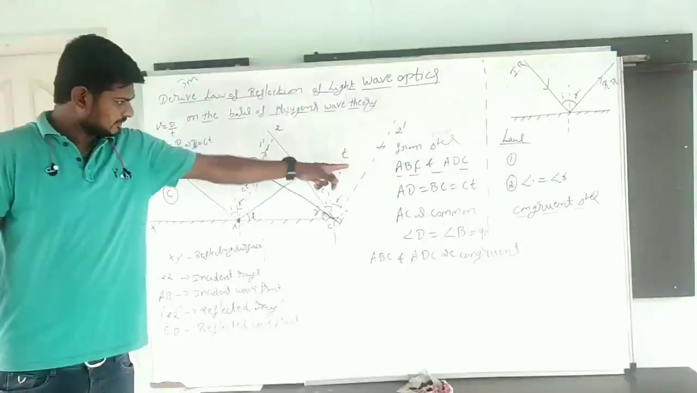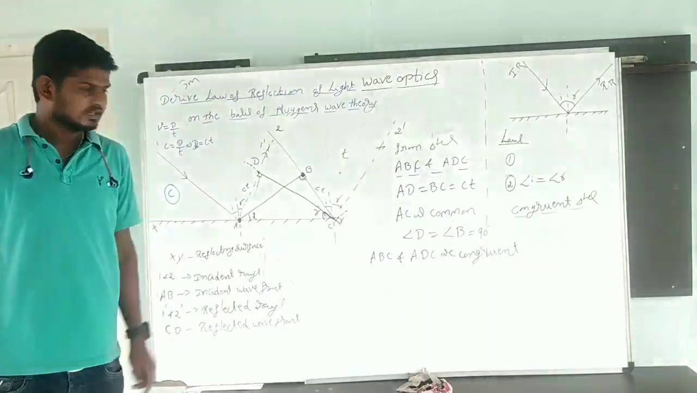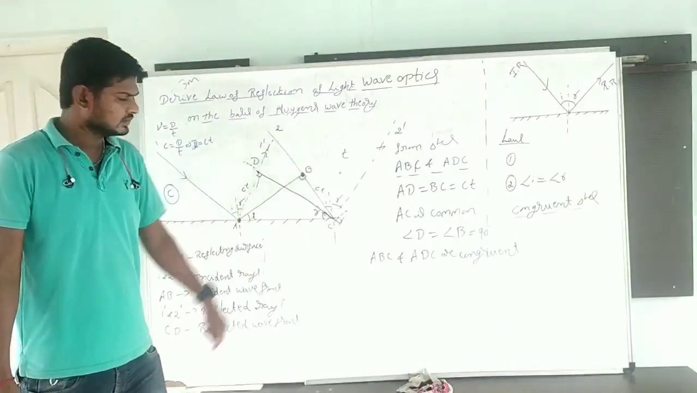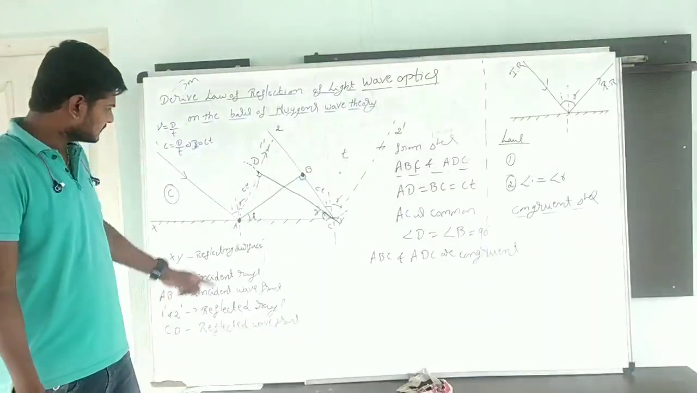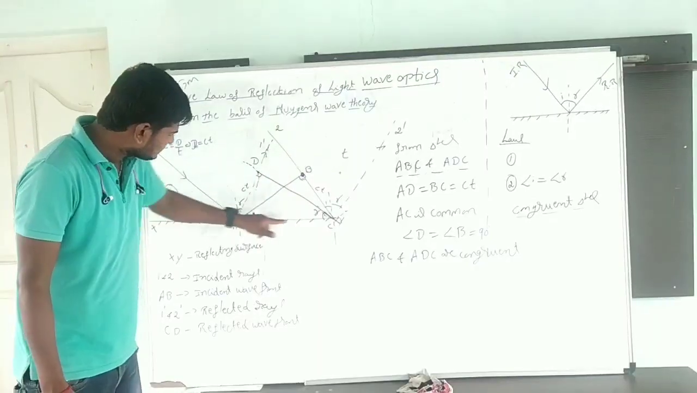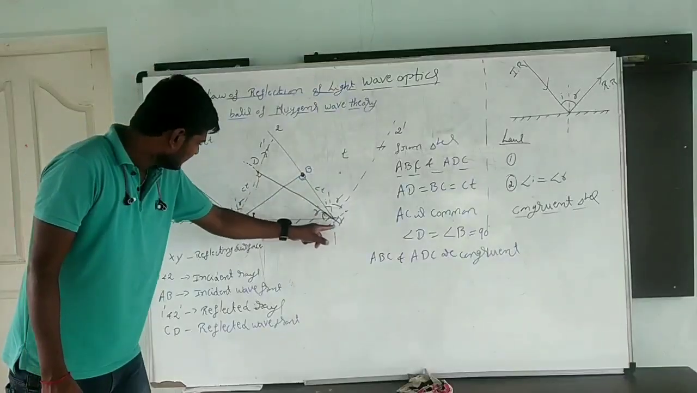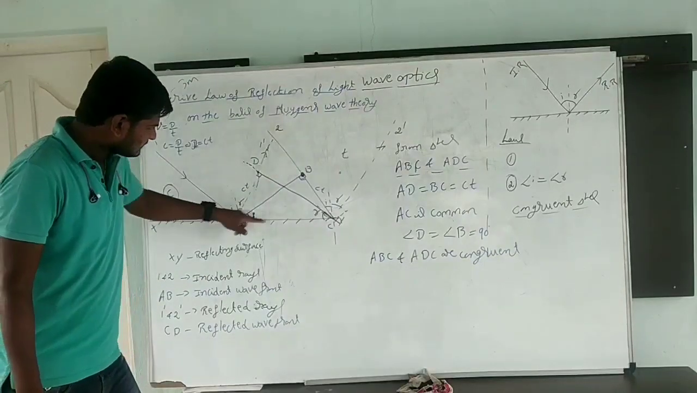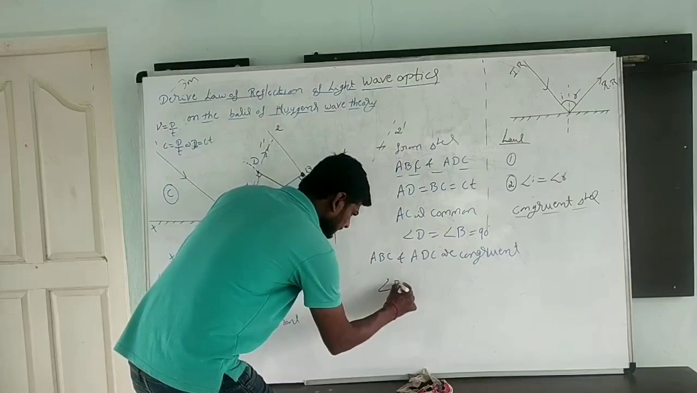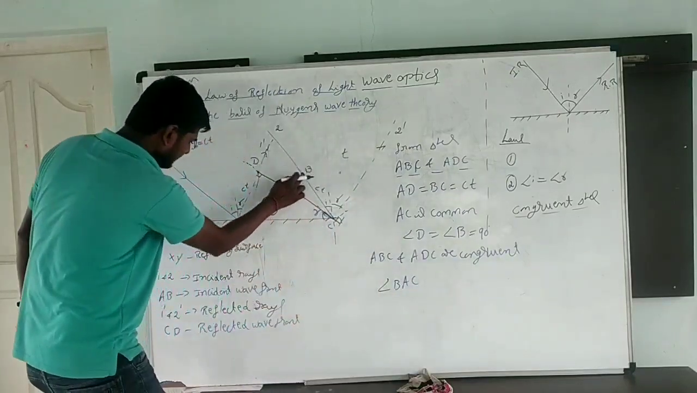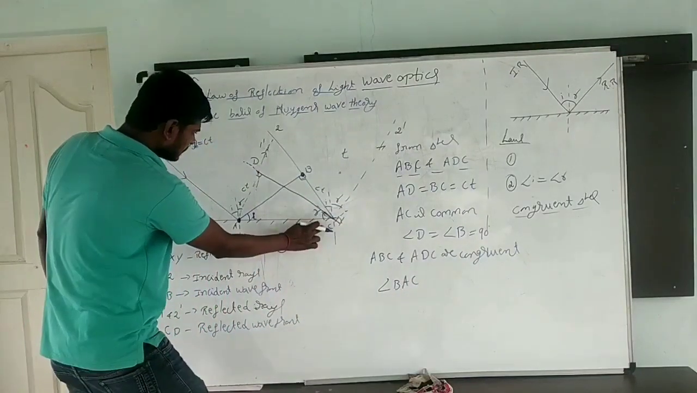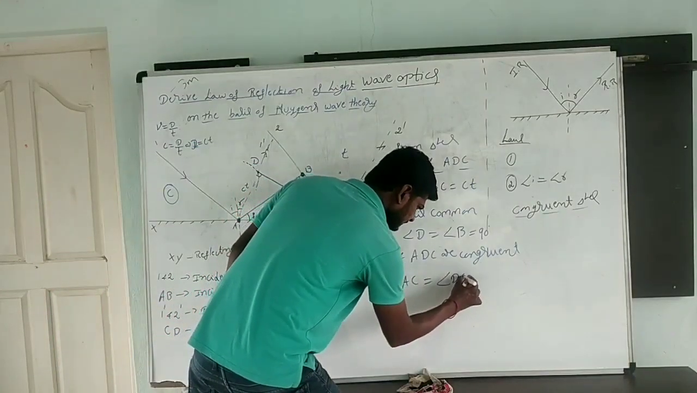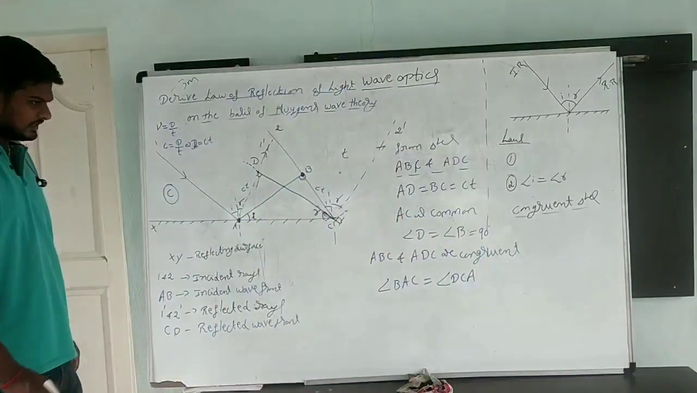When the two sides are the same and one angle is 90 degrees, then the triangles are called what? Congruent triangles. When the triangles are congruent, the remaining two angles will be the same. Remaining angles means what? Angle BAC is equal to DCA.